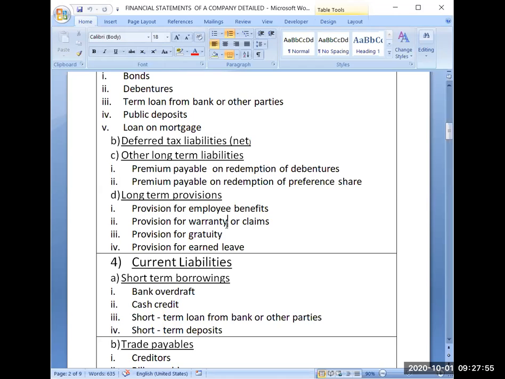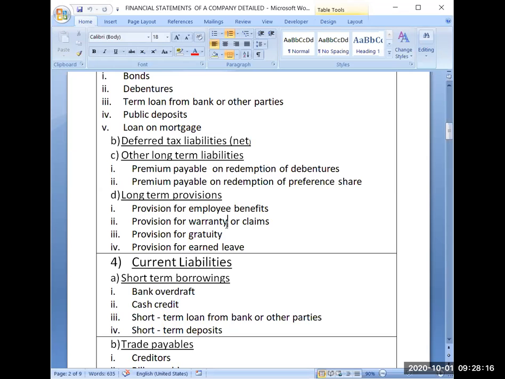This is called gratuity. There are some calculation norms also in the government sector for this amount. Because again you will be paying this amount after 15, 20, 25 years, after so long a tenure, that's why it is termed as provision for gratuity, and it is a long-term provision.